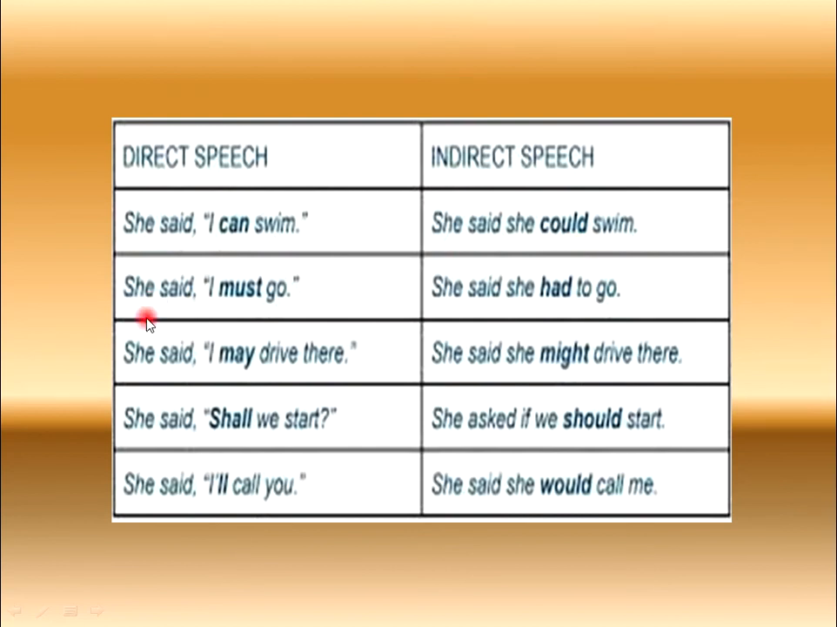Now, let's suppose there is a question: she said, shall we start? This is a question, so we have to change the reporting verb. We cannot put said again, we have to put asked. And if we should start means the other person is giving a statement about themselves. Shall we start, if we should start. These kinds of sentences have the same meaning, but direct speech is the simple way of telling something, and indirect speech is a little bit more complicated way of telling something.